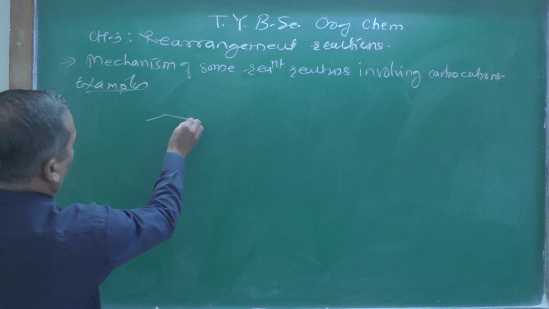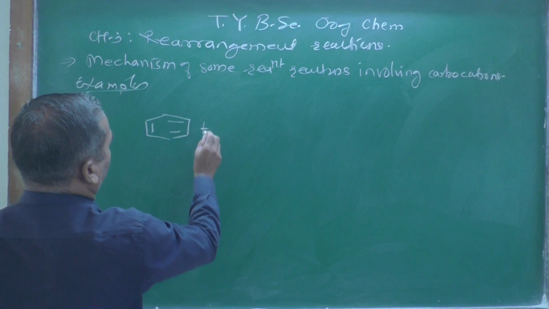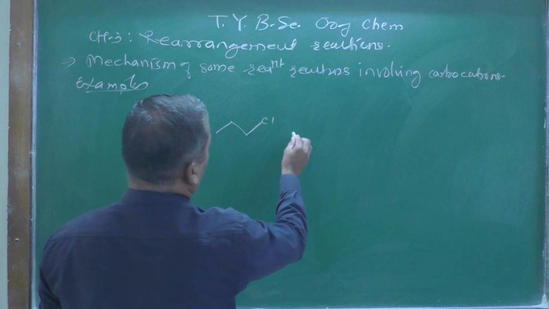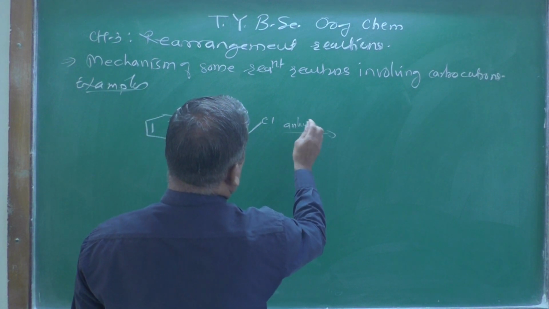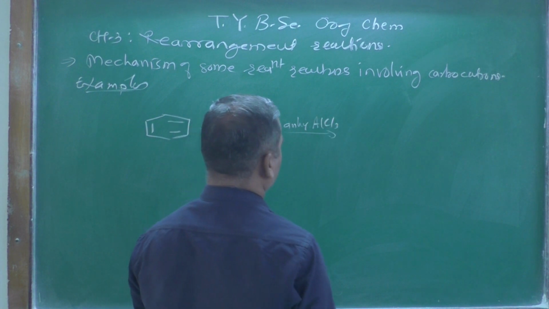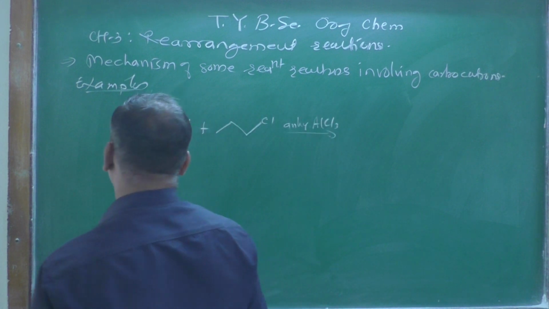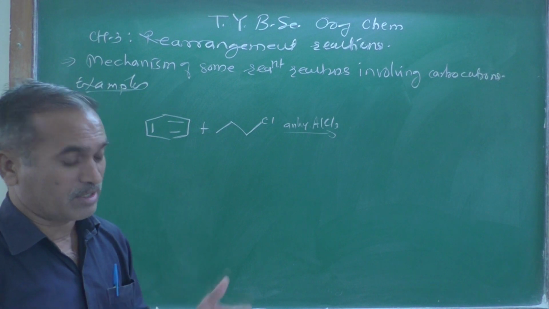Now here, if you remember, this is benzene, and that benzene is treated with this one in presence of anhydrous AlCl3, which generally gives the product. If you remember, this is the simplest Friedel-Crafts alkylation reaction, right?